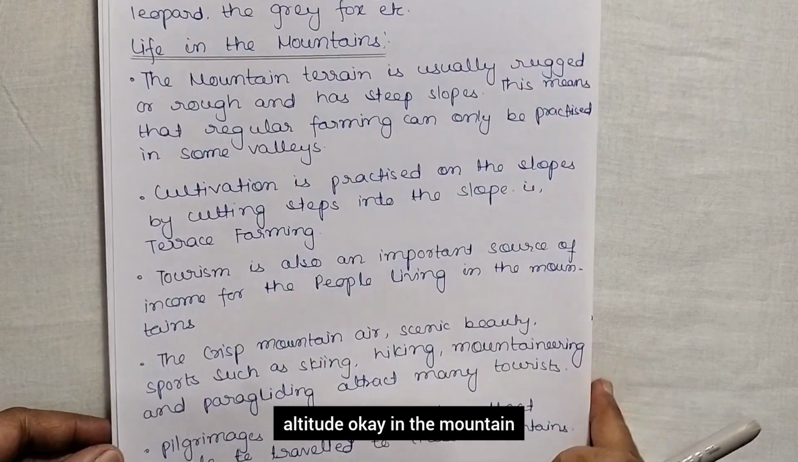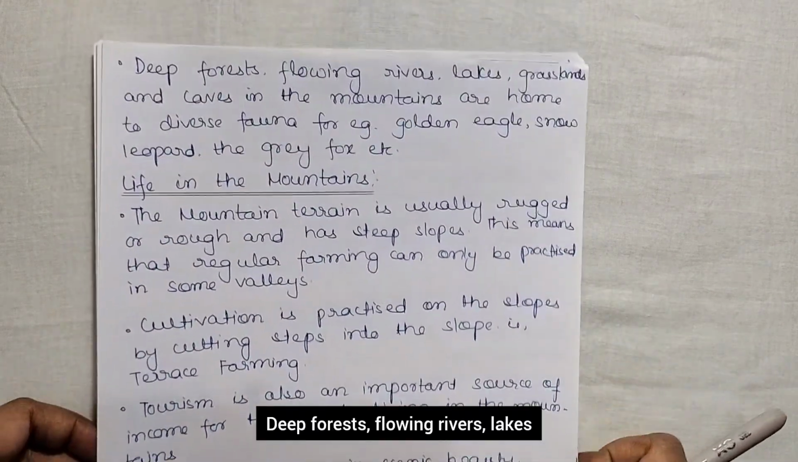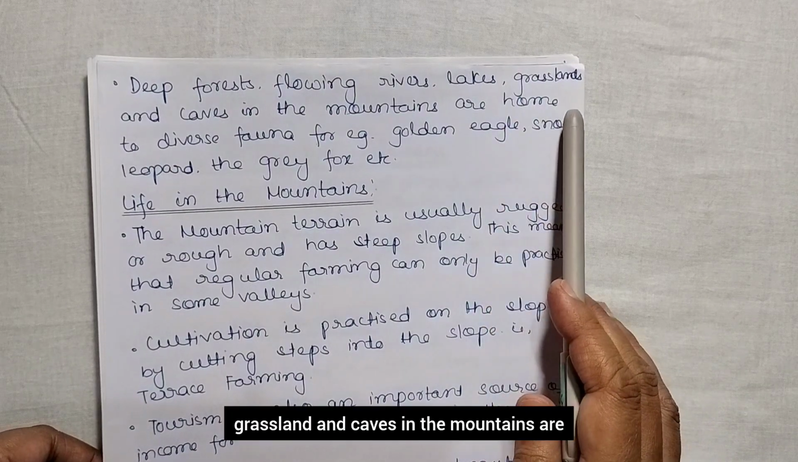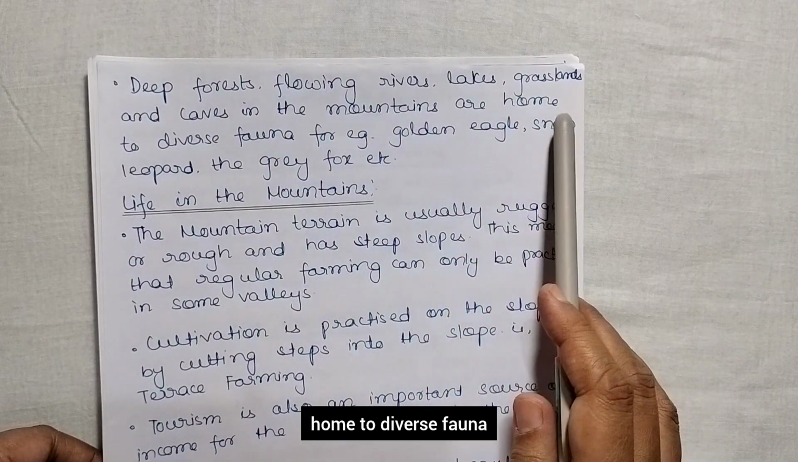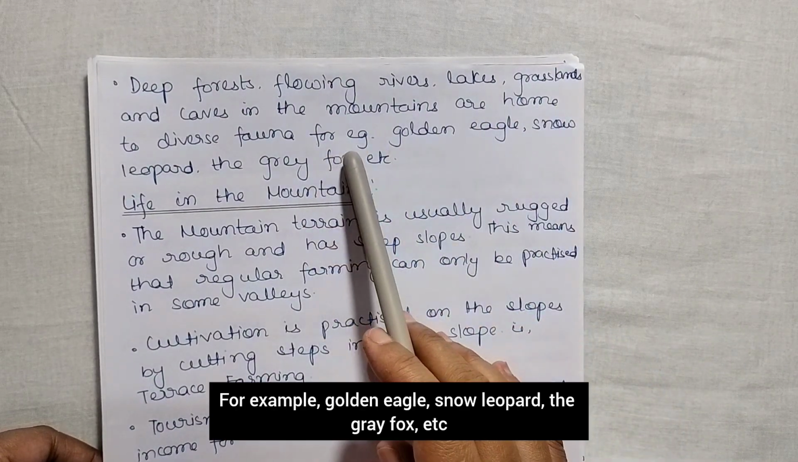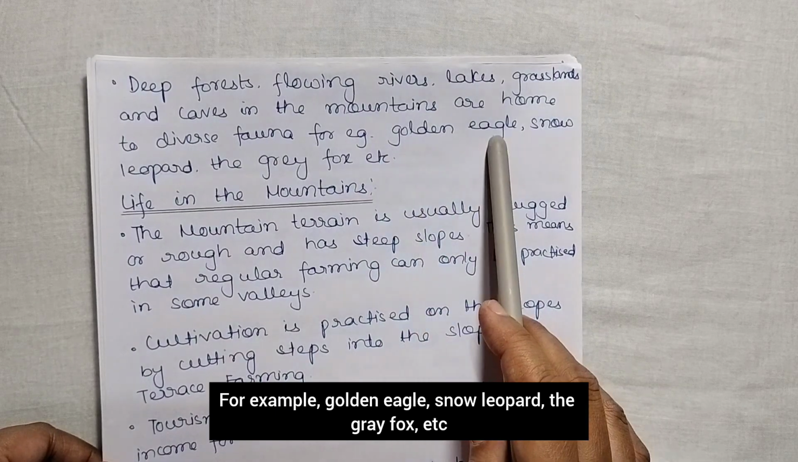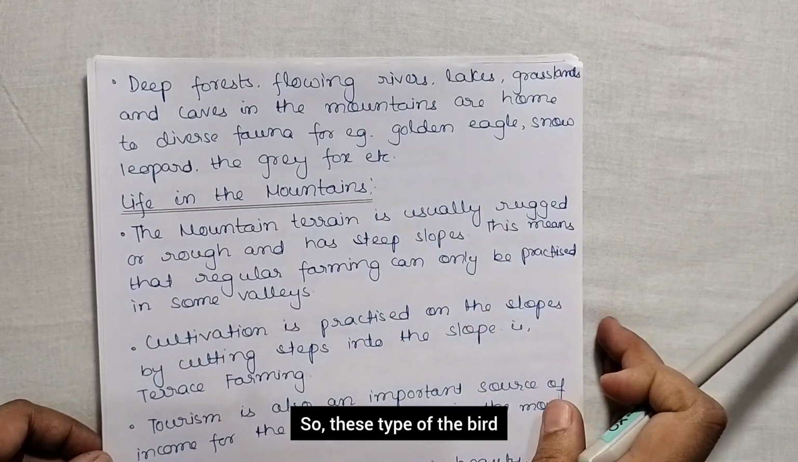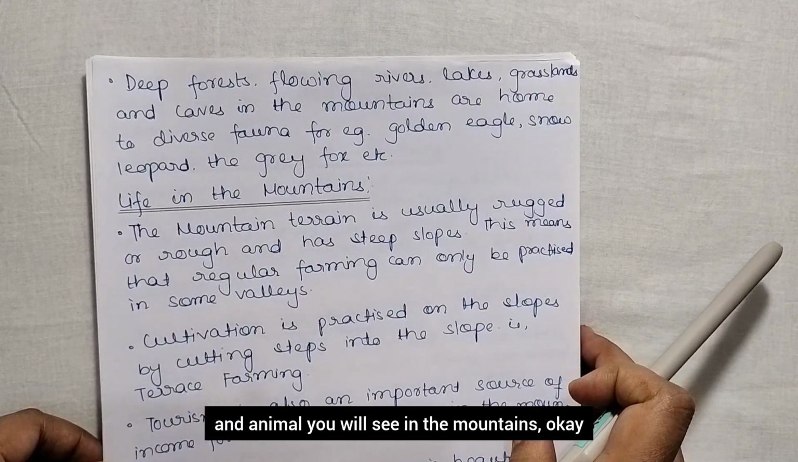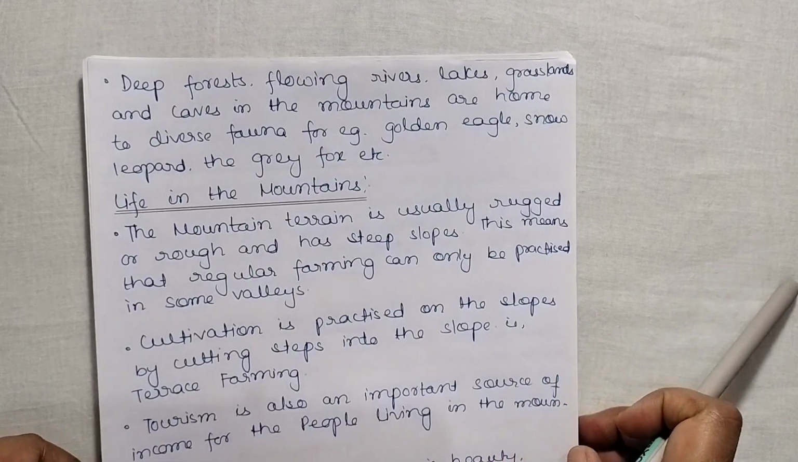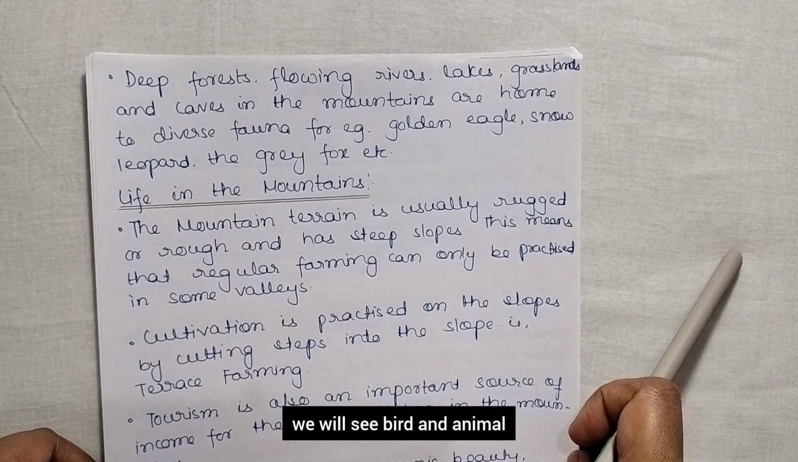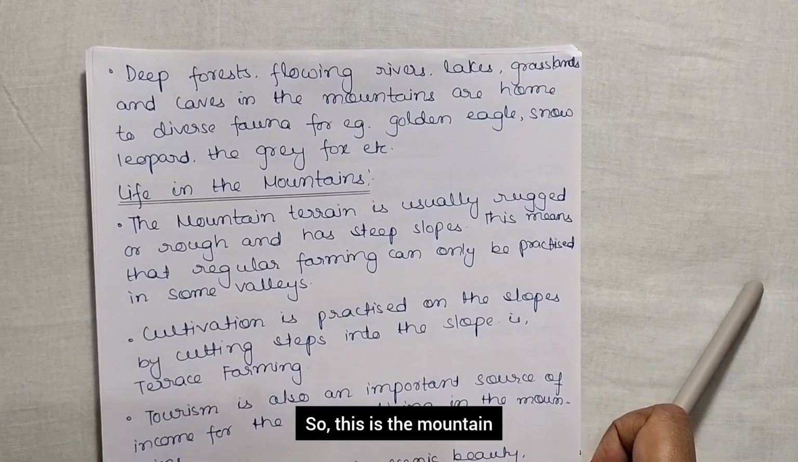Okay, in the mountain, deep forests, flowing rivers, lakes, grassland and caves are home to diverse fauna. For example, golden eagle, snow leopard, the grey fox, etc. So these types of birds and animals you will see in the mountains. Okay. So here we will see a diverse fauna, a lot of variety of animals, birds and animals. So this is the mountain.